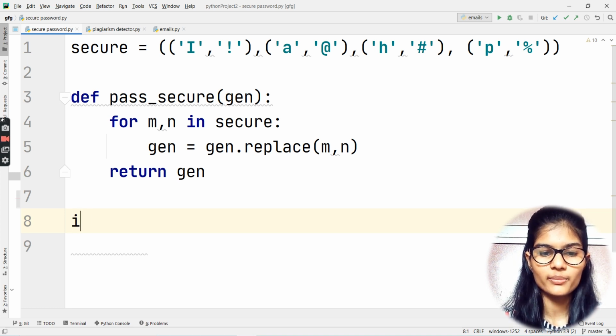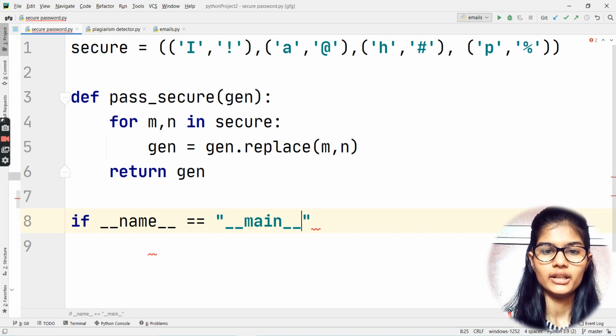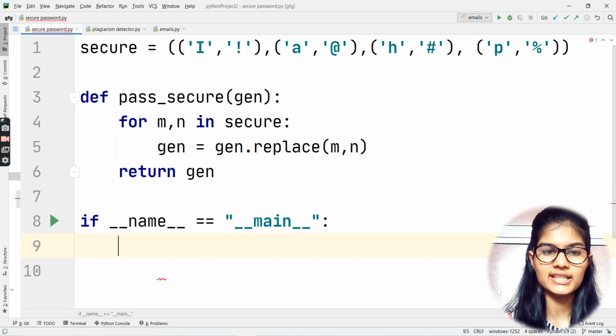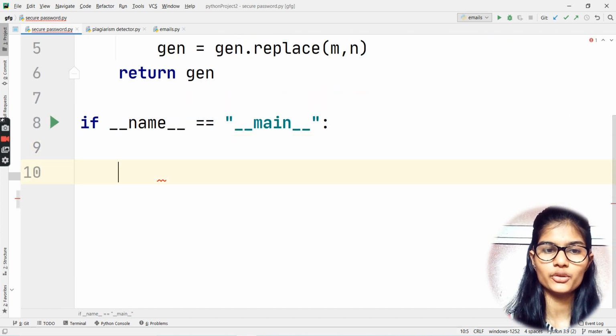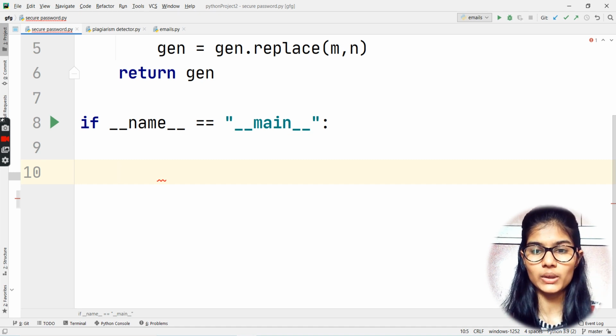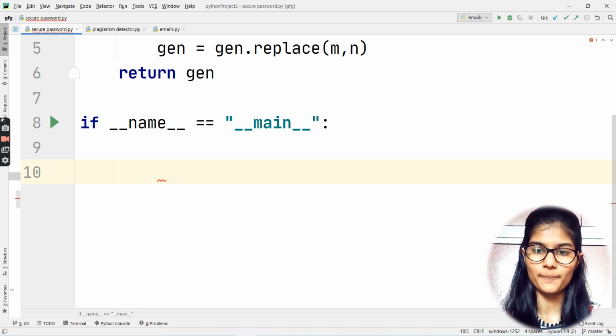Next I'm going to declare a main function. So if underscore underscore name is equal to underscore underscore main, right? So here we have defined the main function. Now what is it actually used for? Let's say you have made a file and you are using it. Into that you wrote your program. You defined some functions in that particular file.